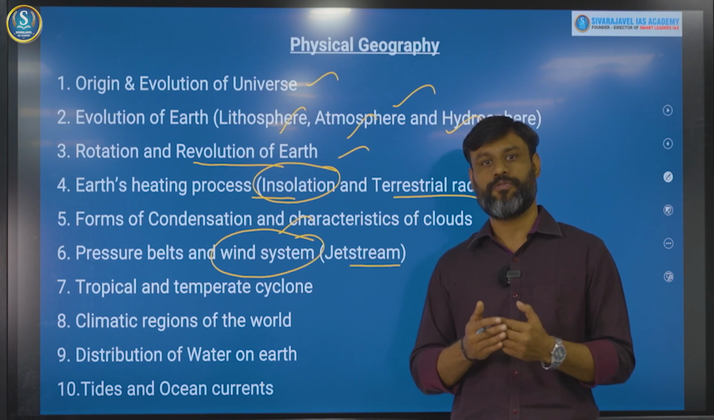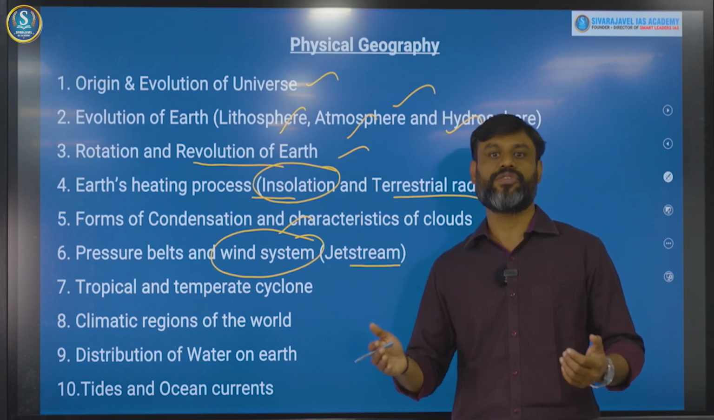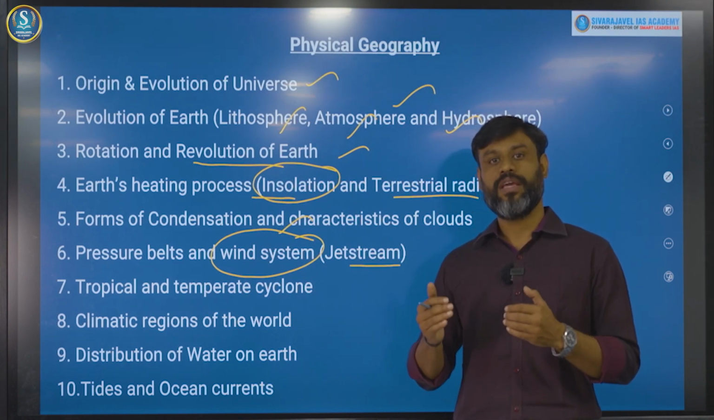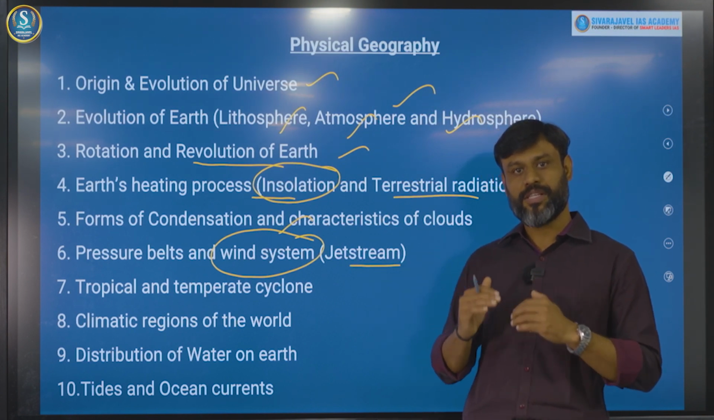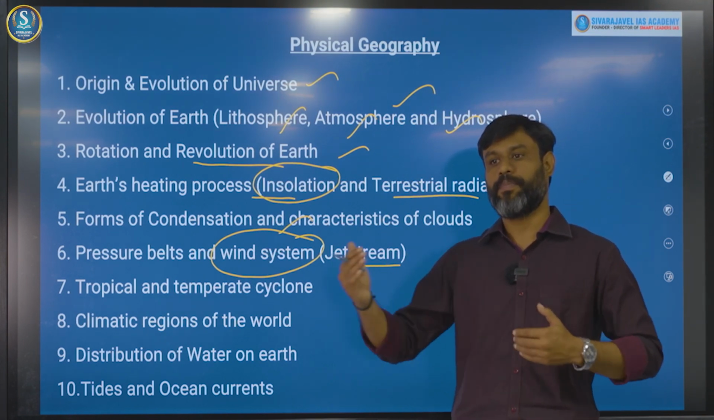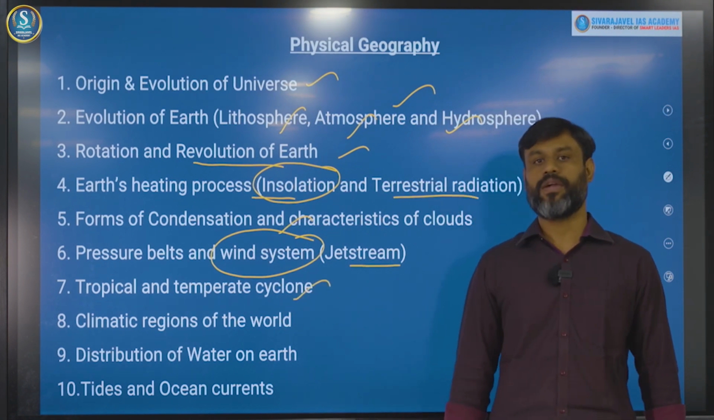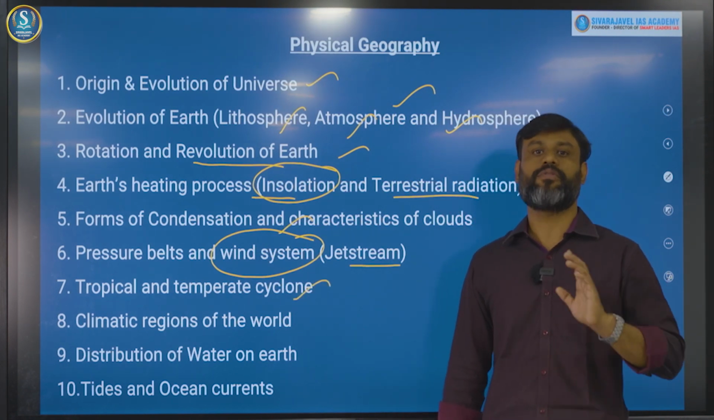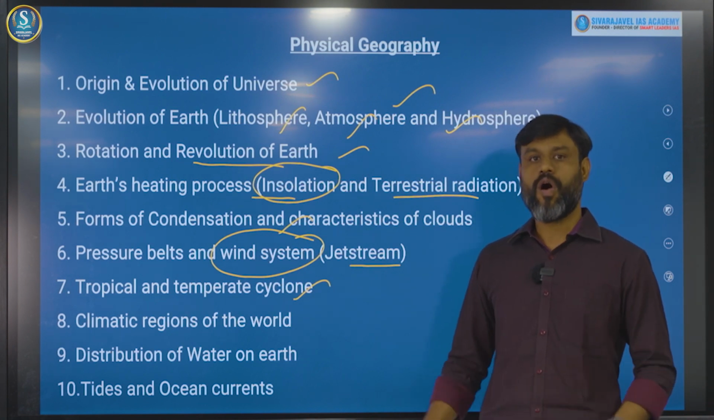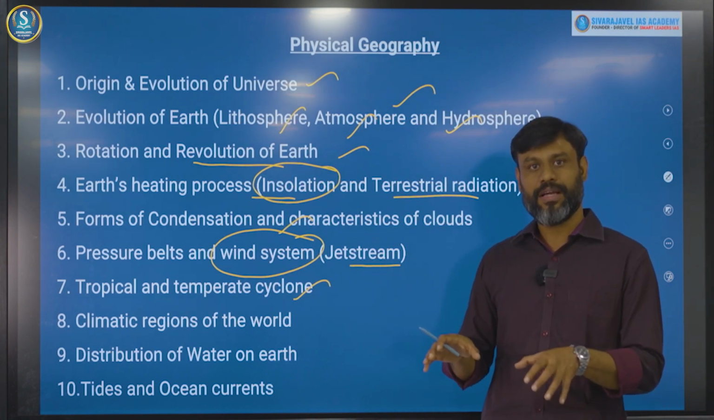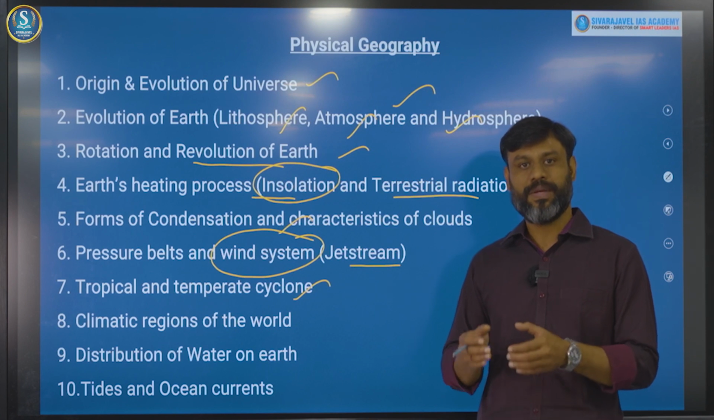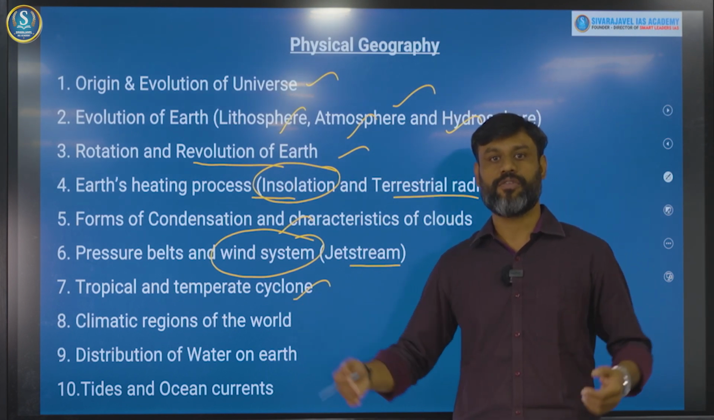and how are they distributed with respect to different latitudinal regions of the world, and how the formation of cyclones itself differs with respect to the temperature and the tropical regions is tested. So the concepts behind tropical and temperate cyclones have been frequently asked. Then after that, all of the culmination of the climatological concepts has been tested in different regions of the world.